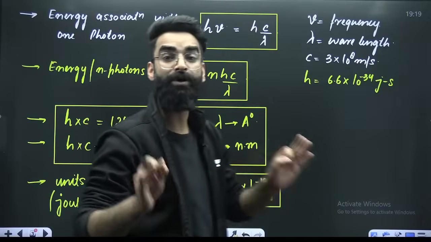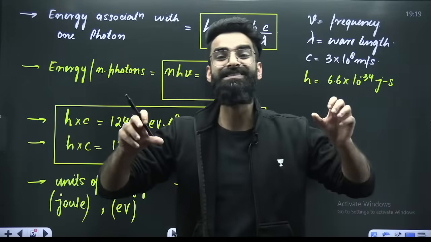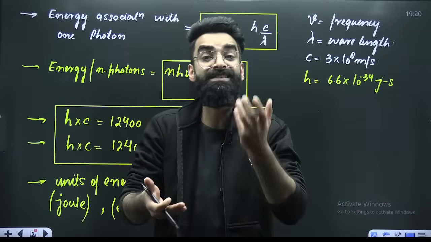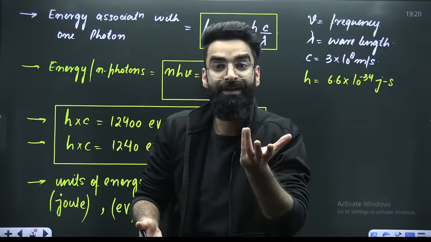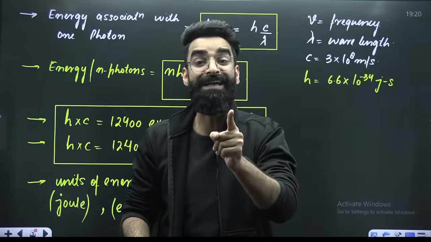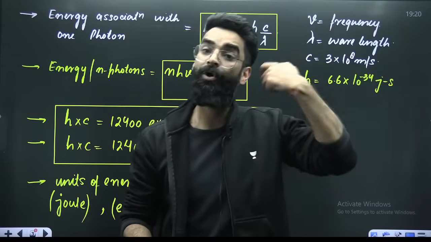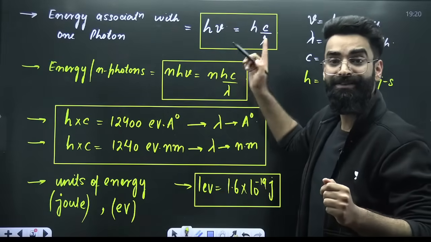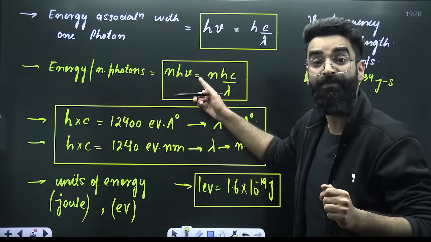As per Planck's quantum theory, energy is transmitted in the form of small packets. You call those small packets quanta, right? Particularly in the case of light radiation, those small packets are called photons. This is the energy associated with one photon, and this is the energy associated with n photons.